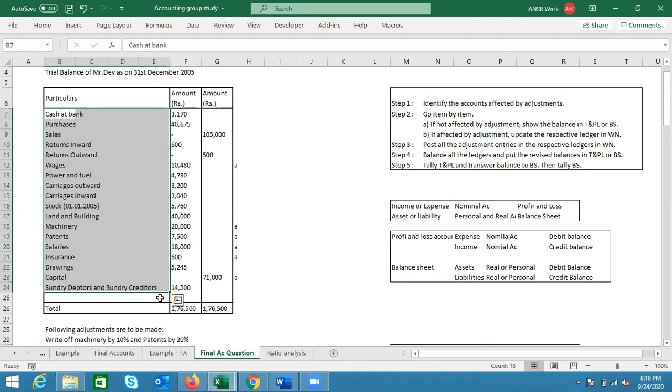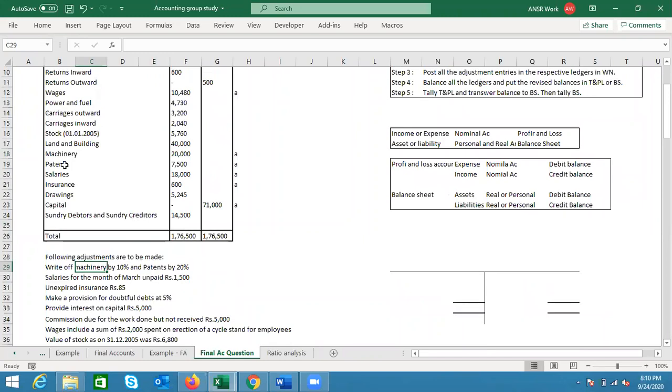Similar to the way we did at the time of the ledger, this is affecting machinery first. If you can see, right next to machinery I had put an A, which designates that for machinery there is an adjustment. For patent I have also done exactly the same thing. Let's quickly go to the next one.